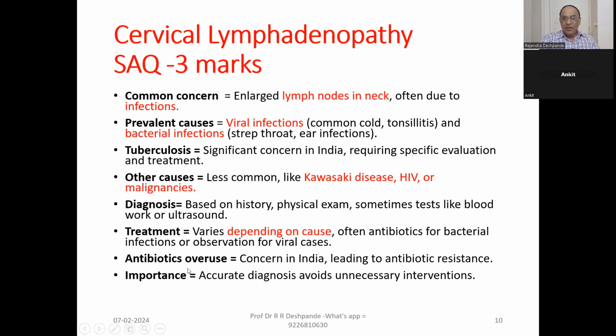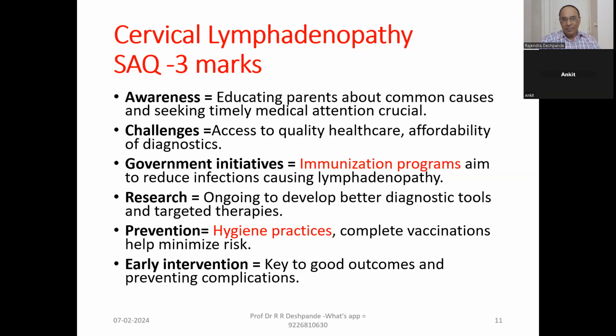Then the importance for cervical lymphadenopathy: accurate diagnosis, avoid unnecessary intervention. Okay, so if you are quite sure that it is tonsillitis, no need to do MRI. No need to do biopsy. If we are sure it is tuberculosis, then it is not cancer. So when the doctor diagnoses properly, unnecessary economic loss can be prevented.